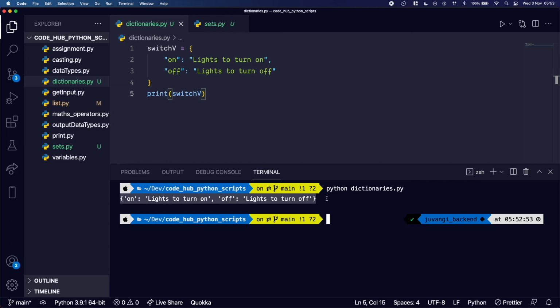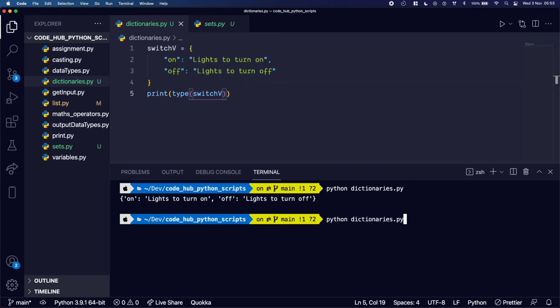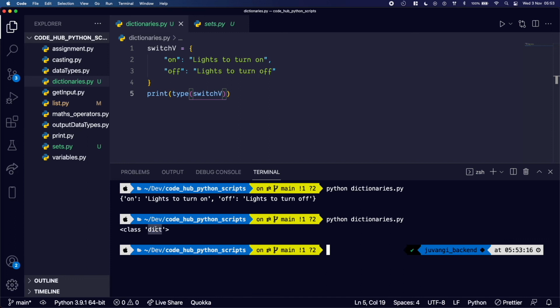We actually have this in our command line. If we wanted to get the type, all we have to do is type and put this inside, and then we're going to run our script, and it says what? A dict. So it's a dictionary.